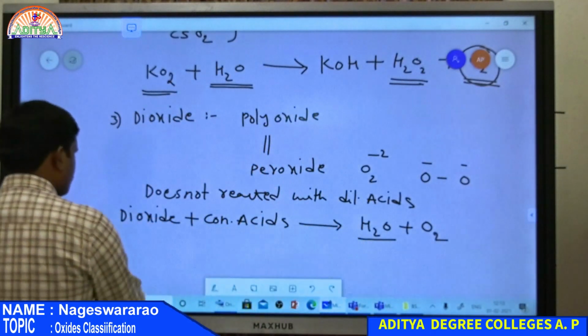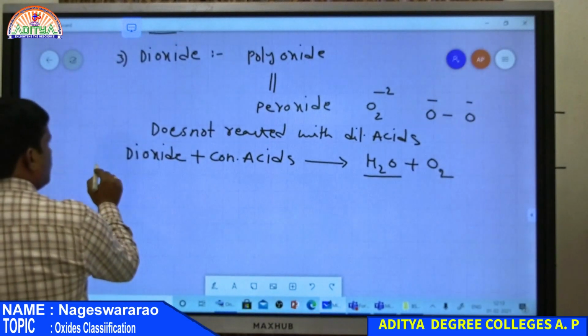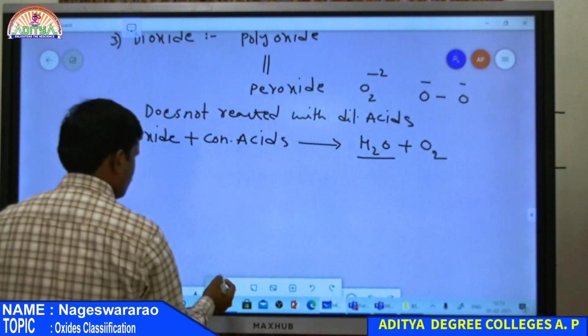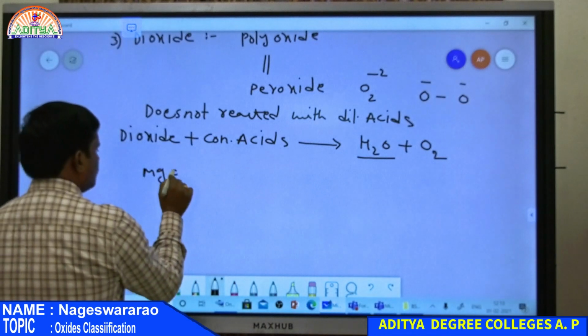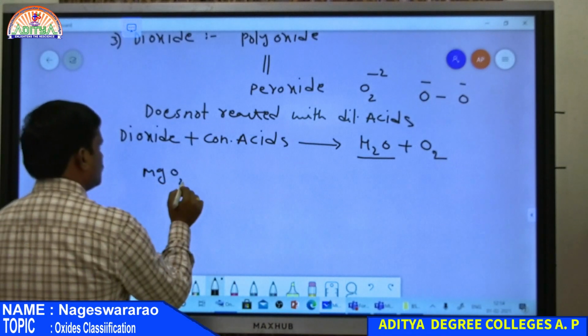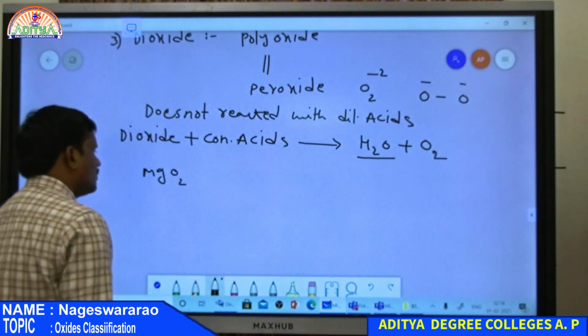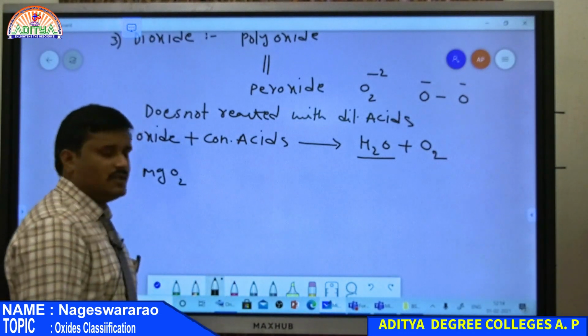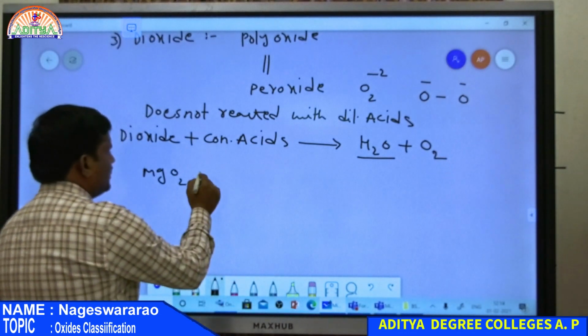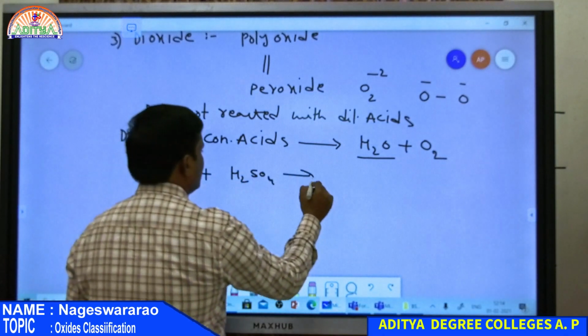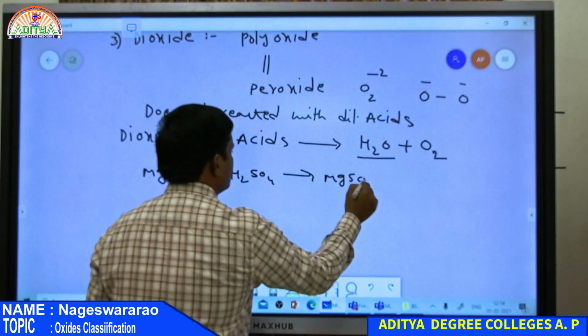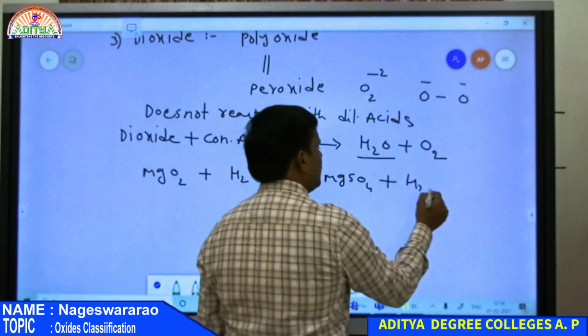Example: MgO2. Mg, that is magnesium, has plus 2, therefore O2. So whenever a dioxide is reacted with H2SO4, it definitely gives MgSO4 along with H2O and oxygen.